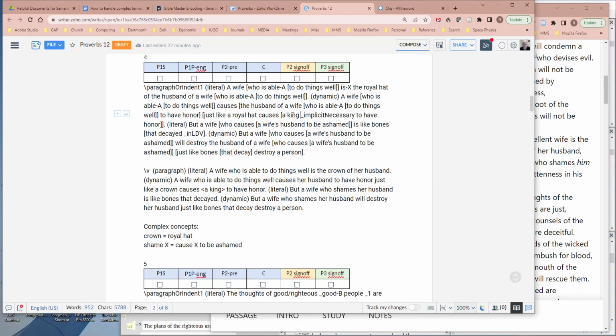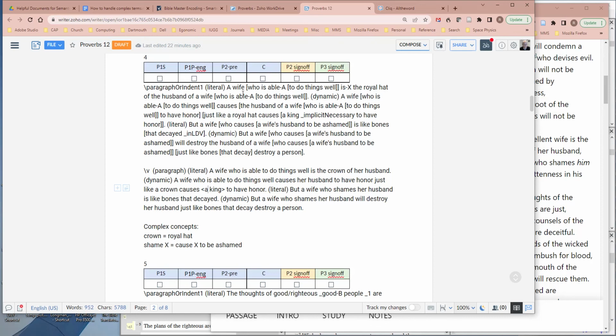So this shows that a king is not in the literal text, but it's necessary for our representation because we need the subject of this sentence. So in English, a wife who is able to do things well causes her husband to have honor, just like a crown causes a king. This is how we mark this necessary implicit notation in the English, causes a king to have honor. So that pretty well expresses the meaning.